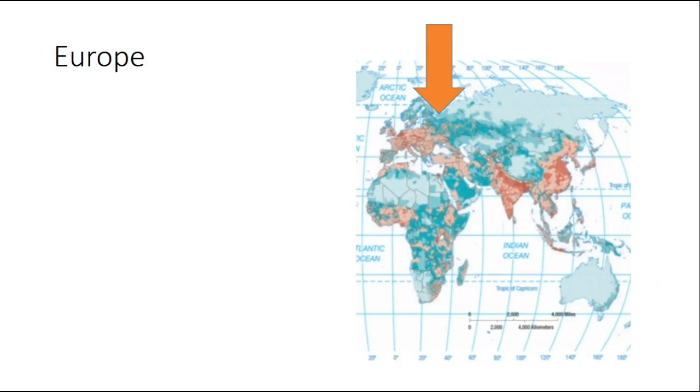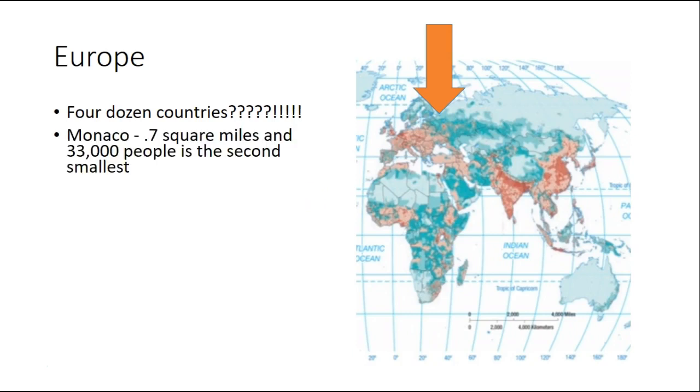Then you get to Europe. So make sure you color these in as we go. Europe has 4 dozen countries. Can you believe that? One of them, Monaco, is only 0.7 square miles and has 33,000 people. It's the 2nd smallest country. The smallest country is Vatican City. You might not have known that Vatican City is a country, but it is.